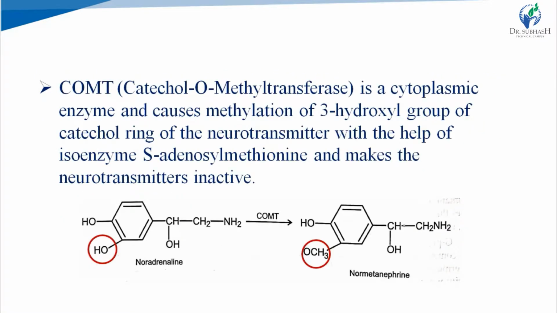Then COMT, catechol O-methyl transferase, means it transfers methyl at the ortho position. It is an enzyme of the cytoplasm, and it causes methylation of the 3-hydroxyl group, means methylation of the hydroxyl group at the third position, right? So this is the hydroxyl group at the third position, and its methylation causes its conversion into a methoxy group. So noradrenaline with the help of COMT is converted into normetanephrine.